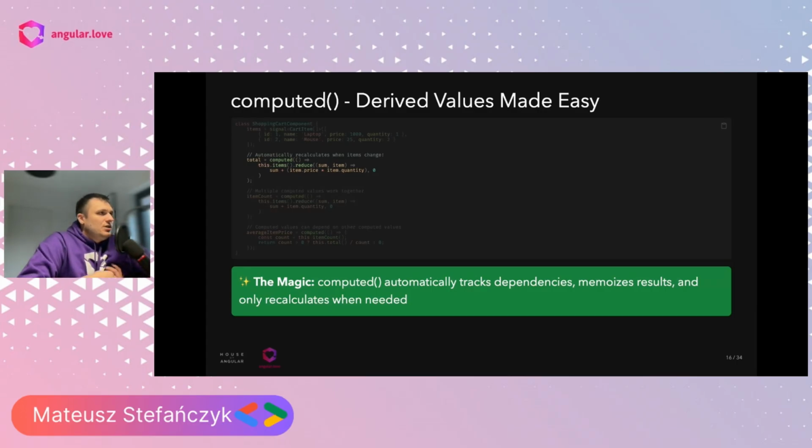In our case, it will recalculate its value only whenever the items change. And from the items we can create a few smaller properties, like the total price or total items quantity, or the average item price, which we can also calculate from other computed properties. So this is the dedicated use case for computed: creating derived values from other signals with full memoization, dependency tracking, and recalculation only when needed.